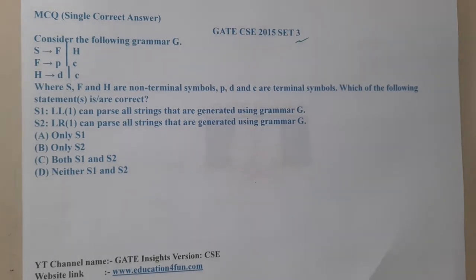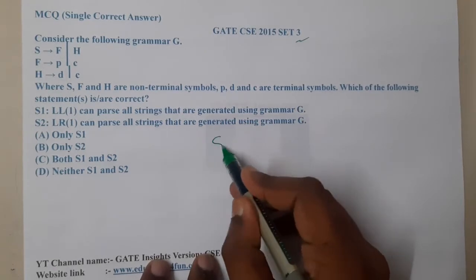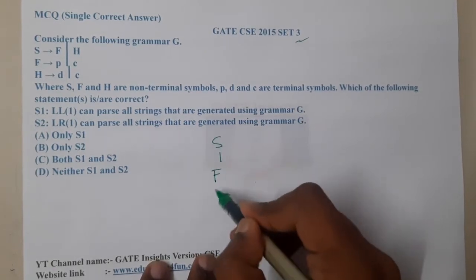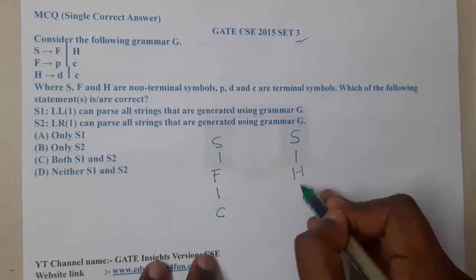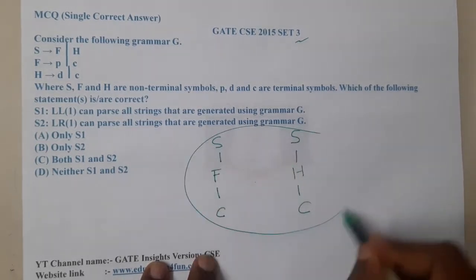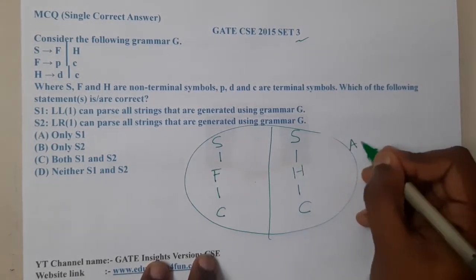I saw a funny thing in this question, guys. If you observe, from S I can take F and from F I can generate C. Similarly, from S I can take H and I can generate C. So what is this, guys? It is nothing but ambiguity.